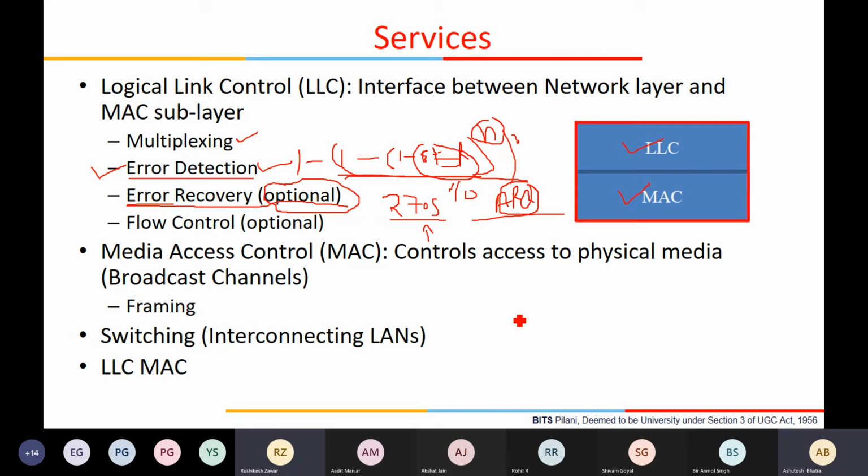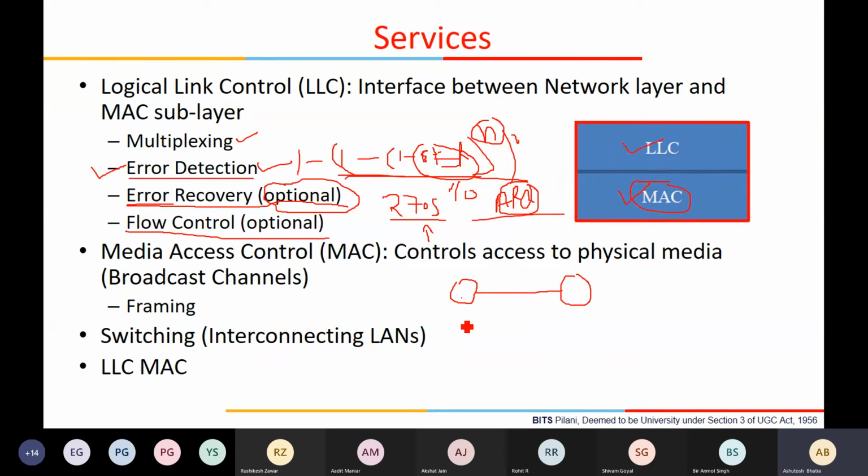Okay, so the second part is the MAC layer. Now third is flow control, which is again optional. I hope that you already understand what flow control is. Let's say you have this node A and this node B connected.